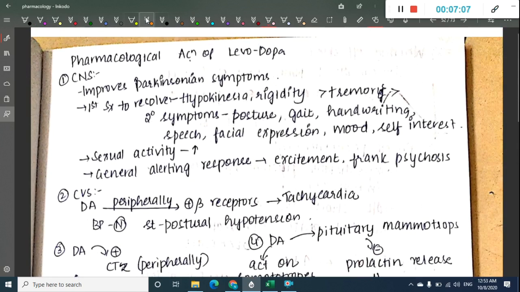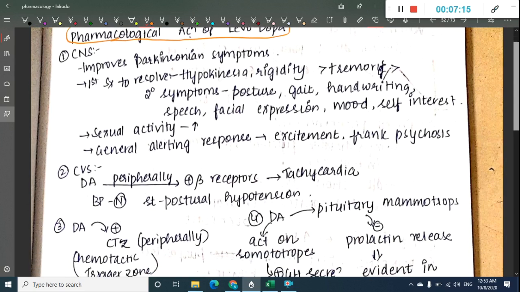Let us learn about the pharmacological actions of levodopa. The first is on the CNS. On the CNS, it improves the Parkinsonian symptoms.